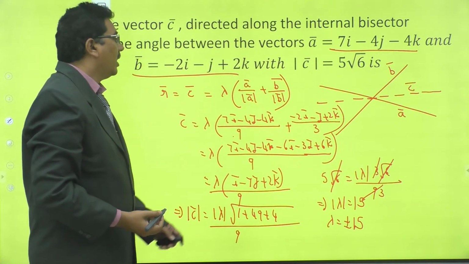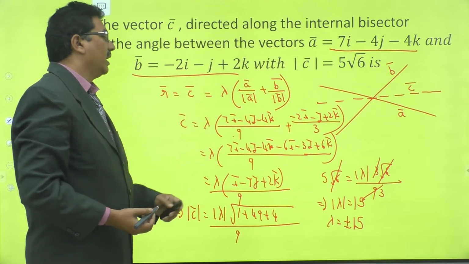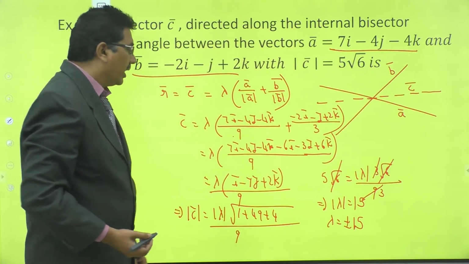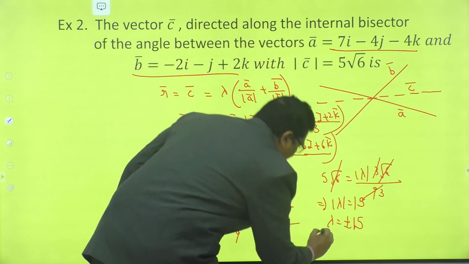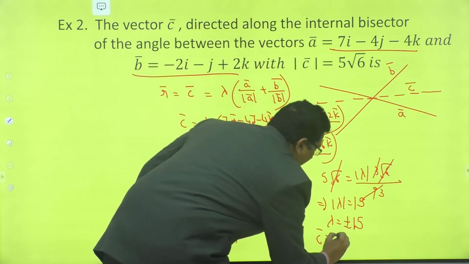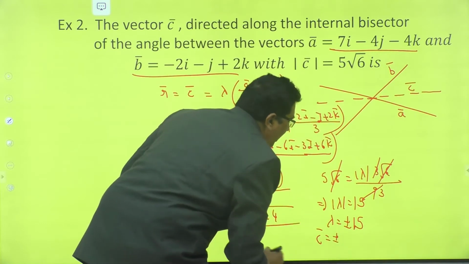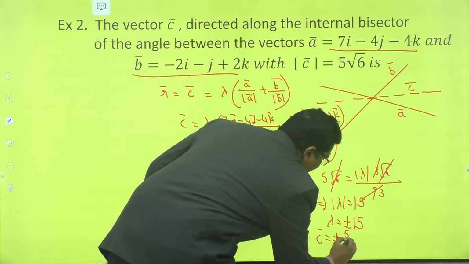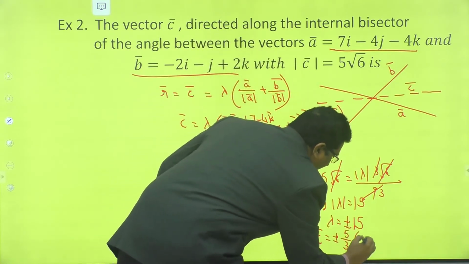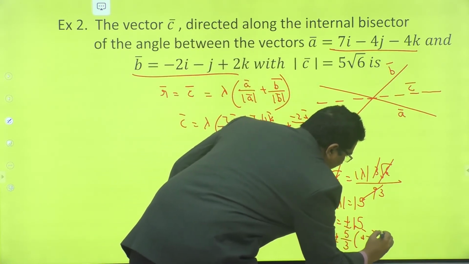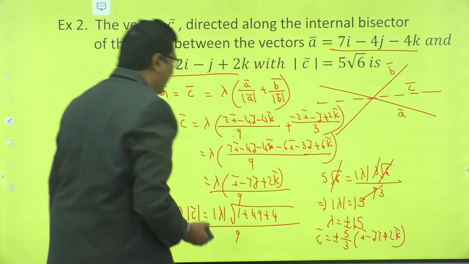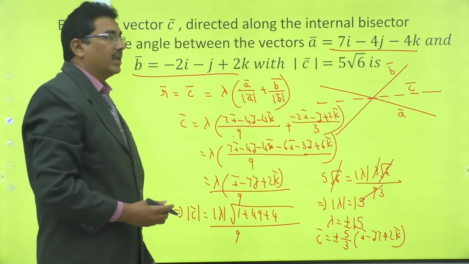Substitute the value of lambda in this equation. We get C bar equal to plus or minus 15 by 9. 15 by 9 means 3 fives over 3 threes, into i bar minus 7j bar plus 2k bar. That is the required vector.